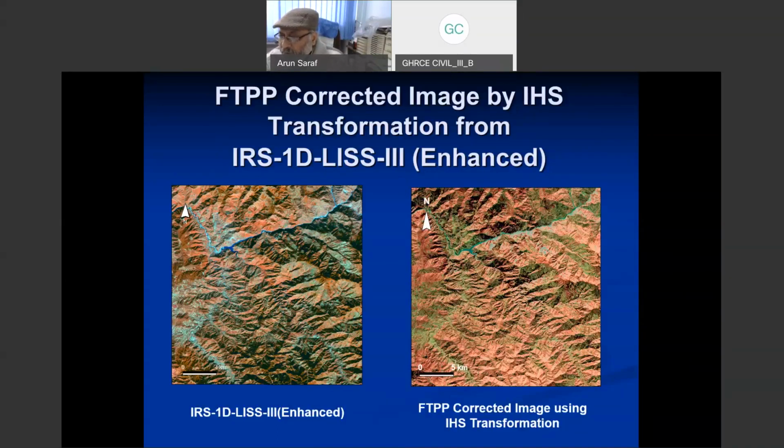The only problem remaining in this one is some variations in the colors. So while interpreting these images, one has to be a little careful that these are not completely standard false color composites, but there are some variations. But the major point is that the FTPP has gone, without a rotation or without using a shaded relief model.